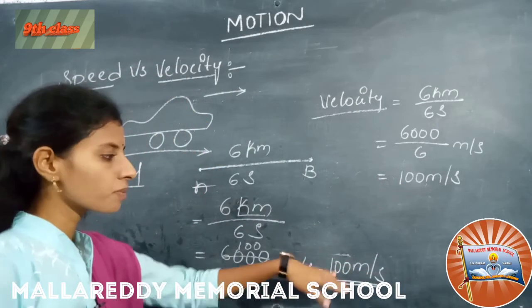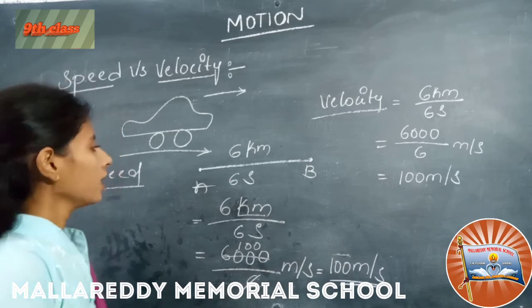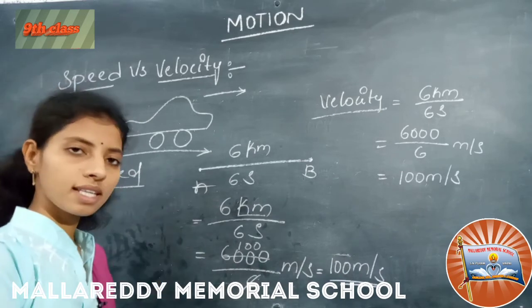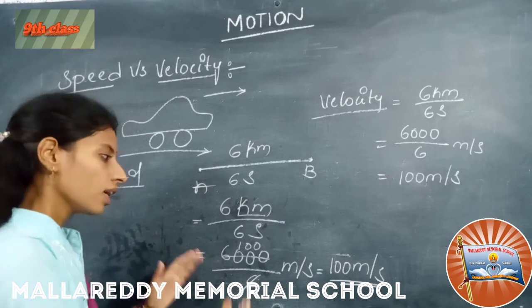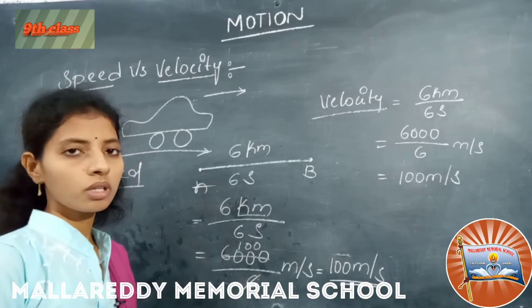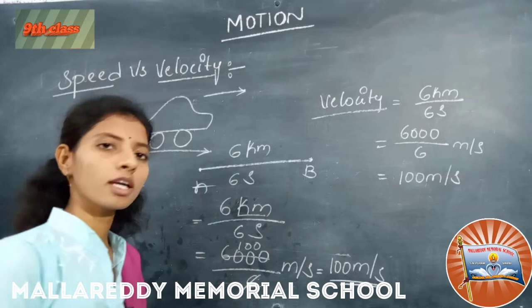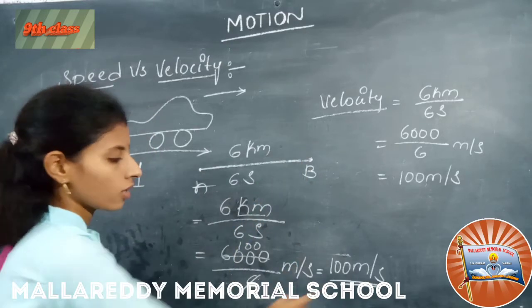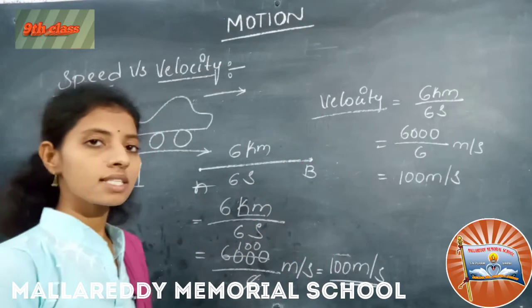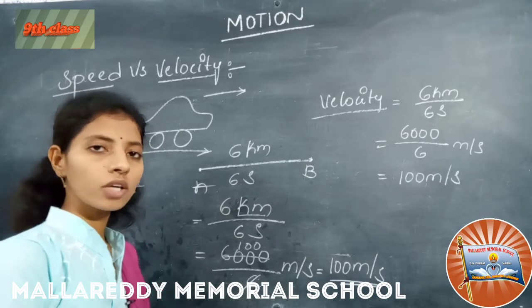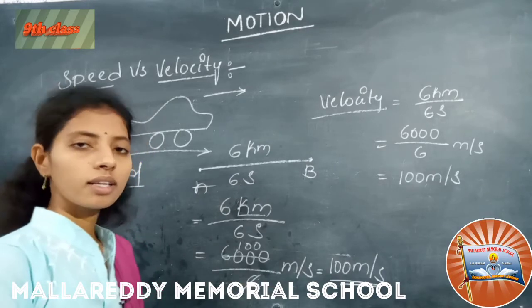So what is the difference between these two? Speed is a scalar quantity, which means it has only magnitude, right? It will give only the number, how much distance is travelled. But velocity is a vector quantity, it will give magnitude and direction.